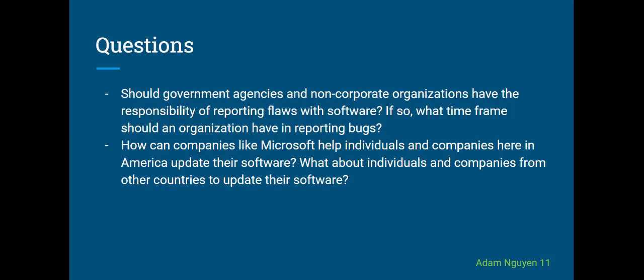So here are a few questions that are relevant to the attack. Should governments or agencies and non-corporate organizations have the responsibility of reporting flaws with software? And if so, what time frame should an organization have in reporting bugs? There exists a mutual distrust between the NSA and Microsoft now, and courts may have to step in in the future to determine this question. The second question is, how can companies like Microsoft help individuals and companies here in America update their software? What about individuals and companies from other countries? And we'll stop here.